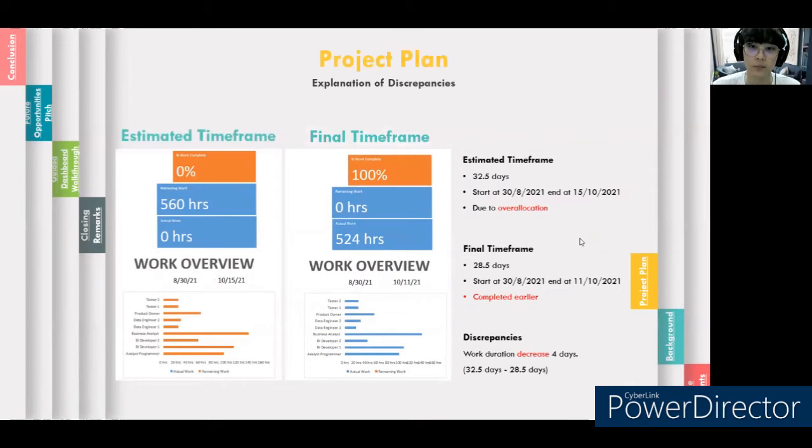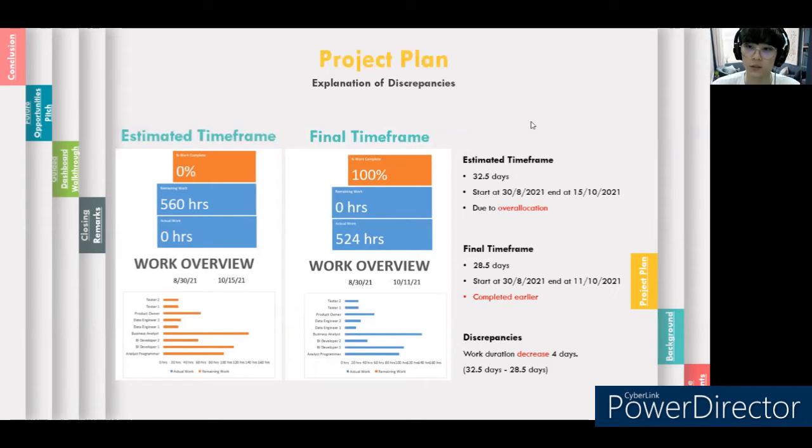Okay, now we'll explain the discrepancies between the estimated and final time frame. Our baseline time frame is 31.5 days, which starts from 30th of August and ends on 14th of October. However, due to the over-allocation of the resources, we made some adjustments and delayed the work duration for the over-allocated resources. Thus, the estimated time frame has also been delayed by a day, from a total of 31.5 days to 32.5 days, and the project will end on 15th of October.